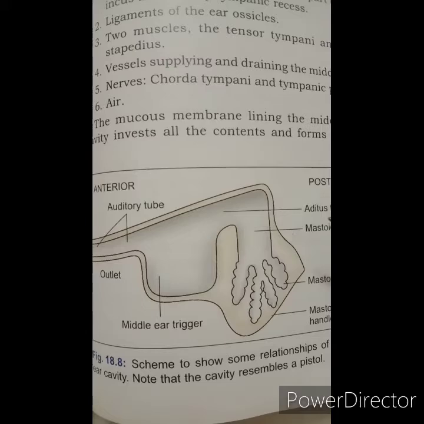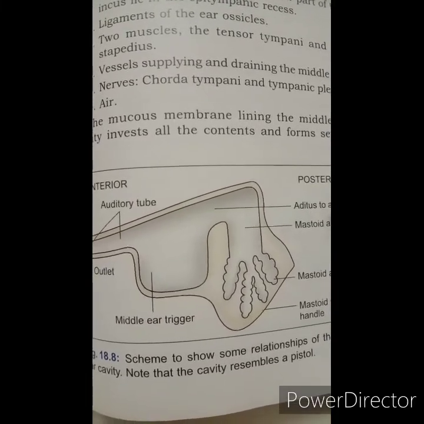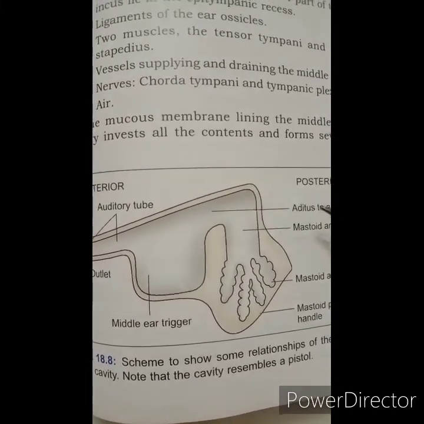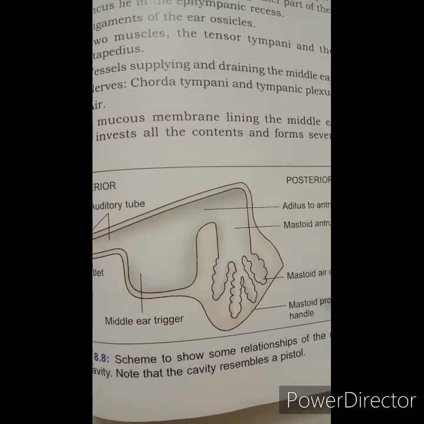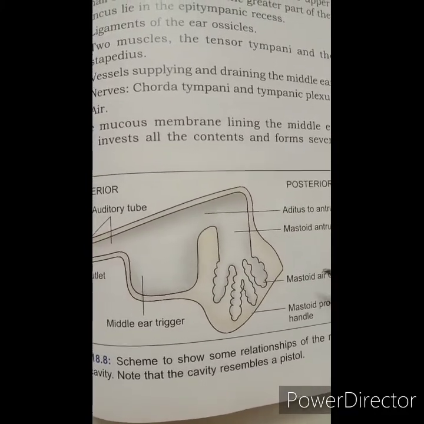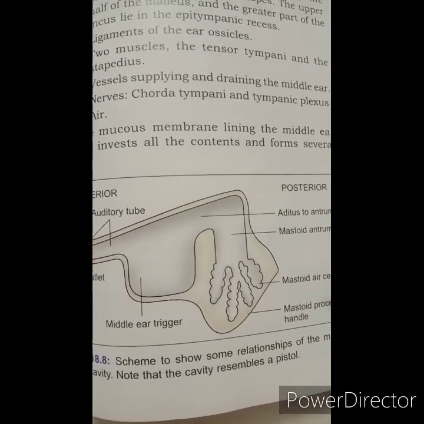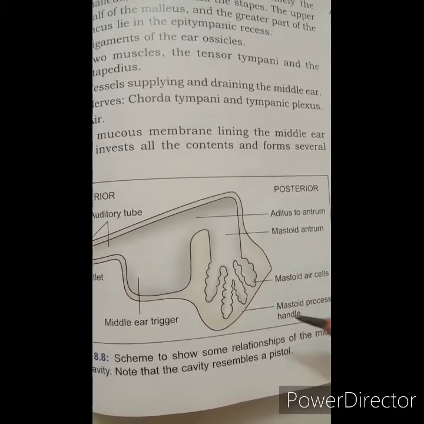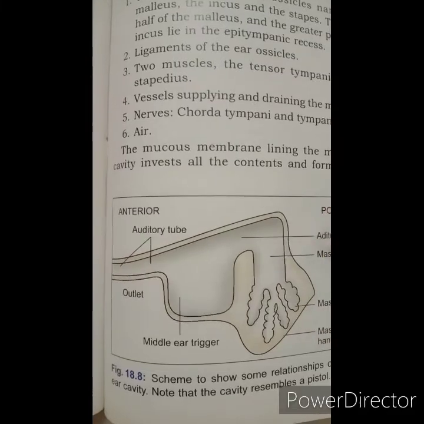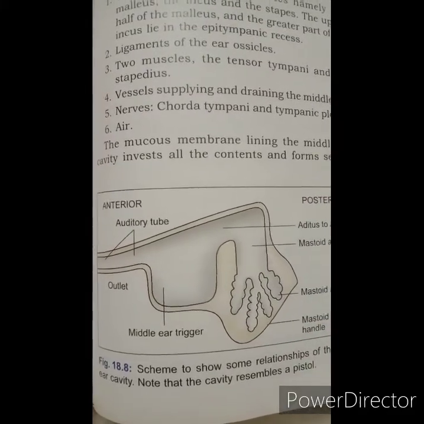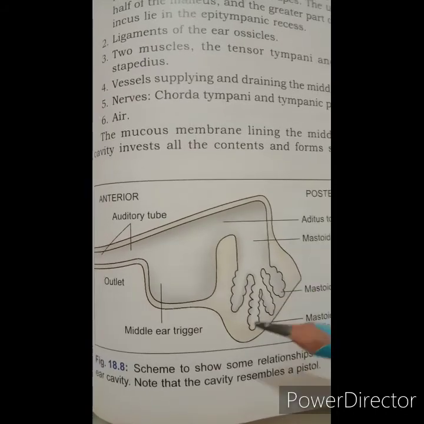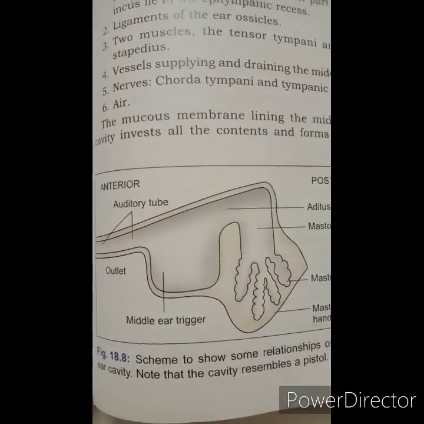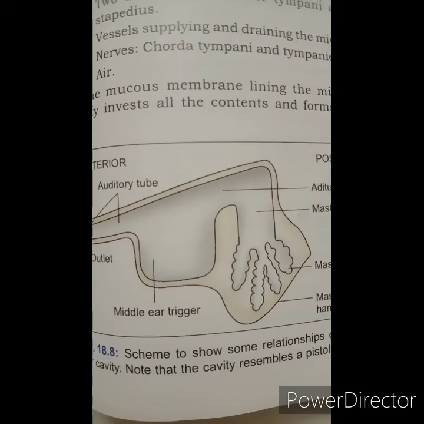Then the nerve supply to the middle ear, that is the tympanic branch of the glossopharyngeal nerve. Then the second is the superior and inferior caroticotympanic nerves. Then the third is the facial nerve, and the fourth is the mandibular nerve. So these are the nerve supply to the middle ear. Then let's see the internal ear.